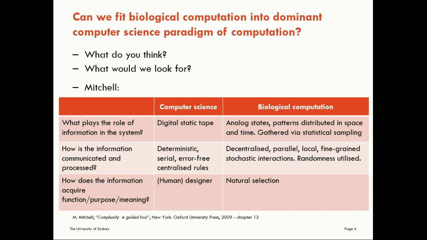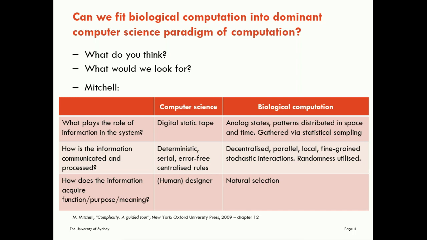Biological computation, in those examples we've just looked at, is very, very different. There, information in the system is encoded in analog states. For example, the headings of the fish are continuous or analog states. They're not digital static states like the tape a Turing machine would operate on. The information is encoded in patterns distributed in space and time. Thinking about the human brain, I talked about the patterns of activation of the neurons as a way of encoding the information that the brain is operating on.